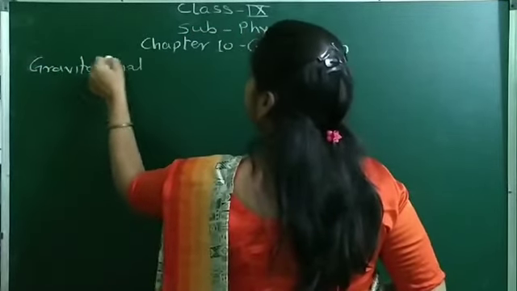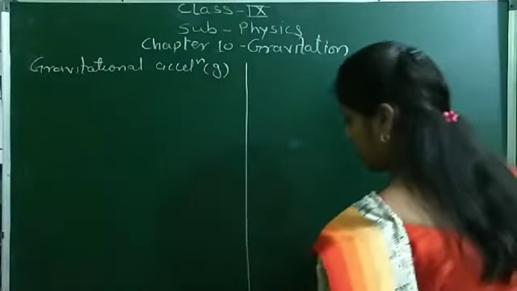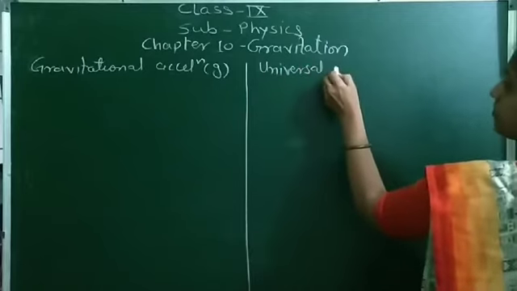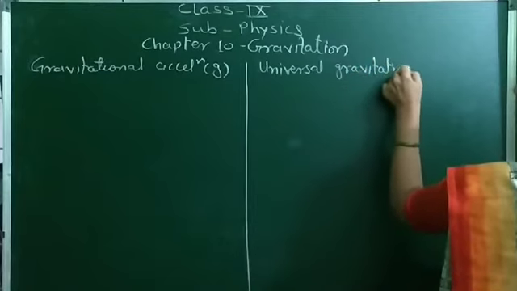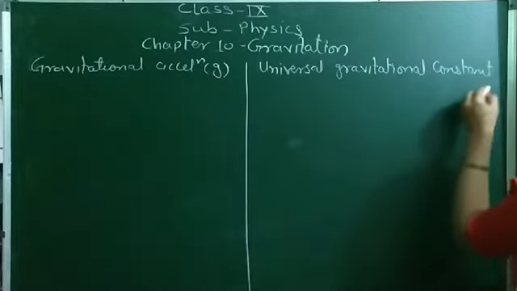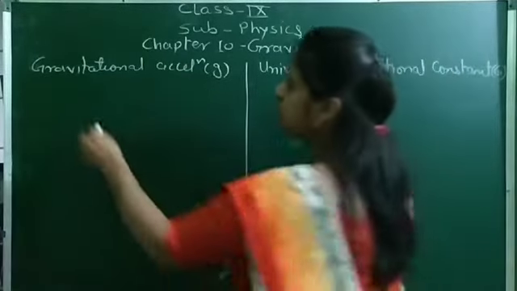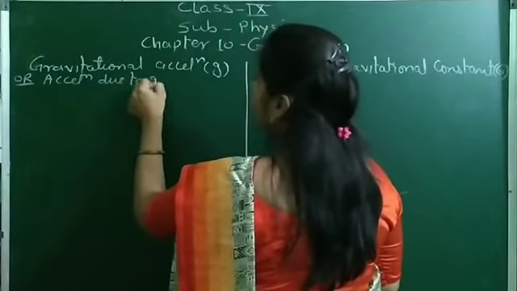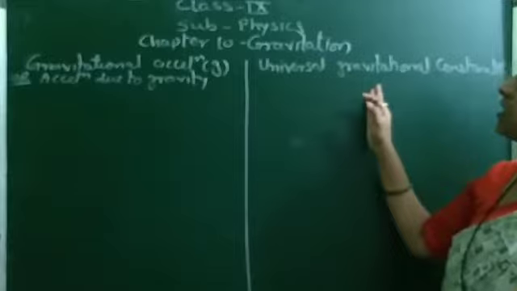Gravitational acceleration, that is small g, and universal gravitational constant, which is capital G. So what is the difference between gravitational acceleration, or we call it acceleration due to gravity, and the universal gravitational constant?